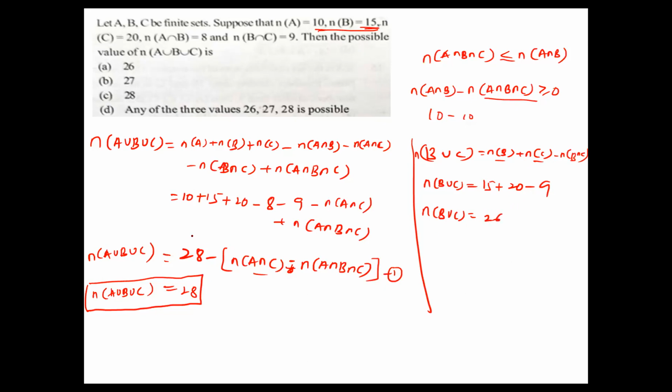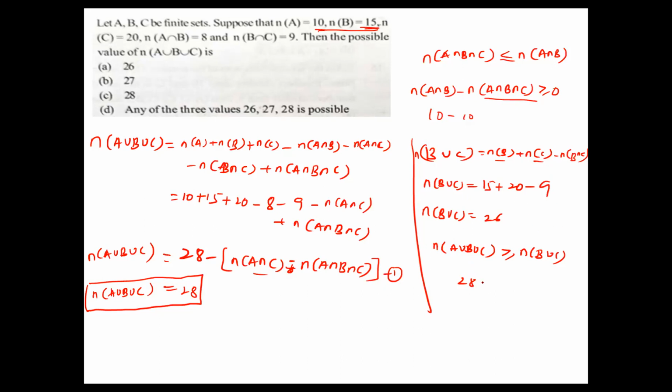Now it is 26. Now we'll take the union. n(A∪B∪C) is obviously always greater than or equal to n(B∪C). So the maximum will be 28 if you consider this one.